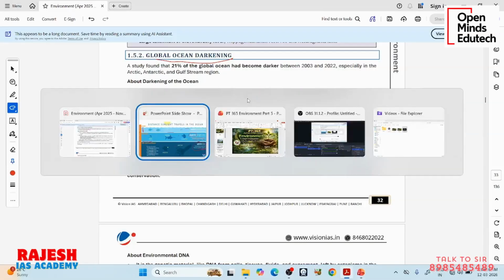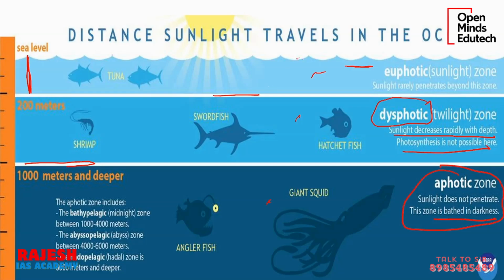Now, because of human pollution, etc. See, from the surface up to 200 meters, we are receiving sunlight. Now, this water we are polluting. As a phenomenon, the species in here are not receiving effective sunlight. See, this species is receiving sunlight. But we are polluting the surface, like oil spills or any other pollution.